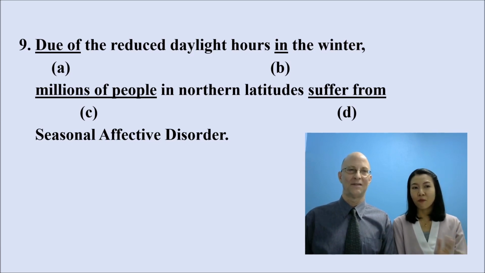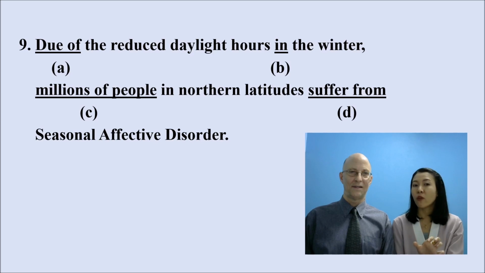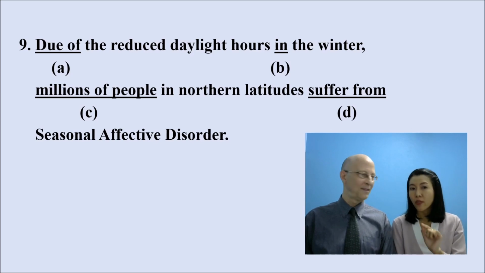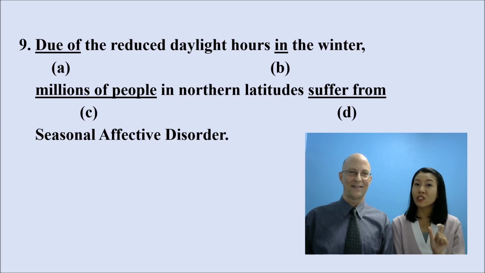Let me skip choice A. Choice B, you will see a preposition, and then you have to look for the word. In this case, the winter is a season, right? And then you need the preposition in with a season. Yeah, this one is correct.